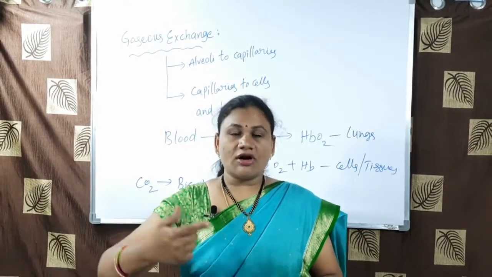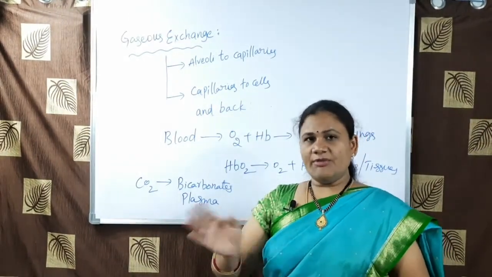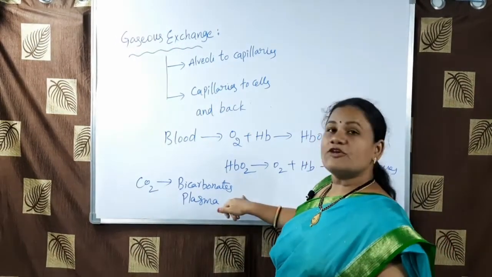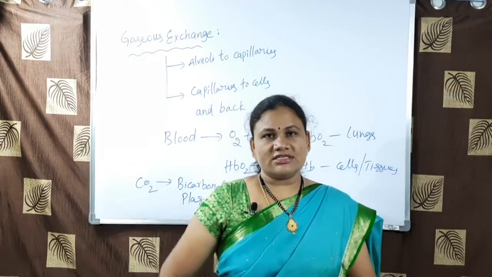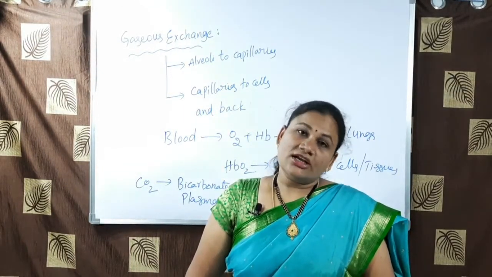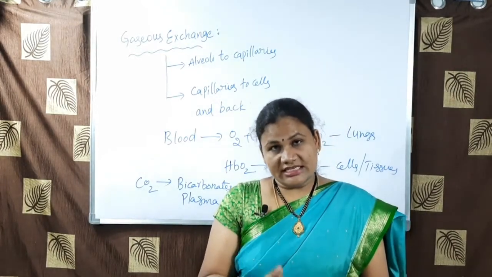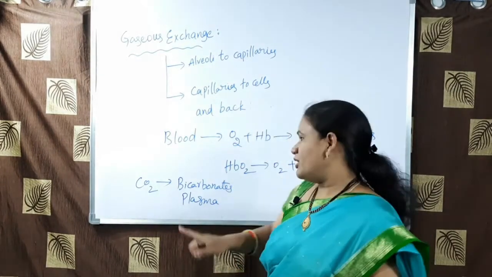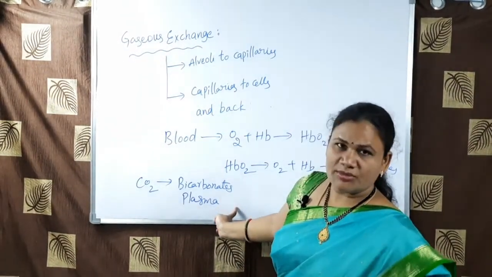Immediately after producing energy, carbon dioxide is produced. This carbon dioxide returns to the alveoli in the form of bicarbonates, travels the same pathway in reverse, and is expelled out as carbon dioxide. Remember, whenever it is present inside the blood, it is in the form of bicarbonates, but when it is expelled out, it is carbon dioxide.